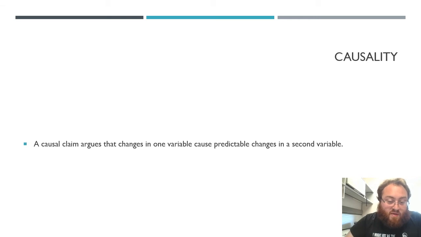But anyway, when we go from an association to a causal claim, we have established some degree of certainty that one variable actually is causing the other variable. Part of the way that we should be learning to establish that causality is through the experimental method that we're going to be talking about throughout the class. It's a higher bar to hit than an association claim.